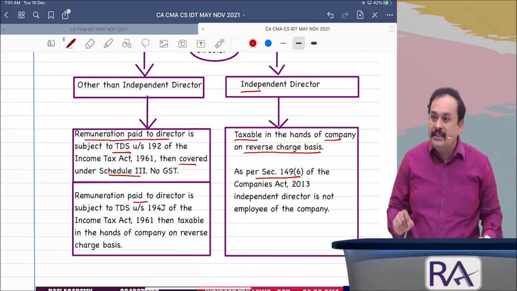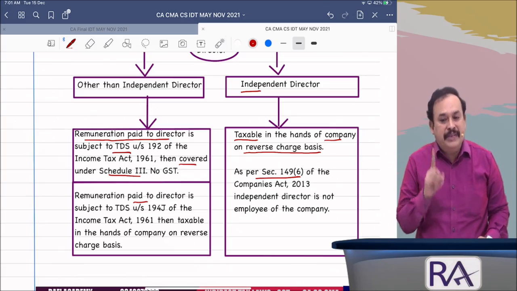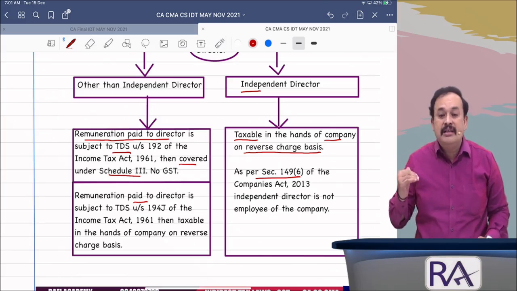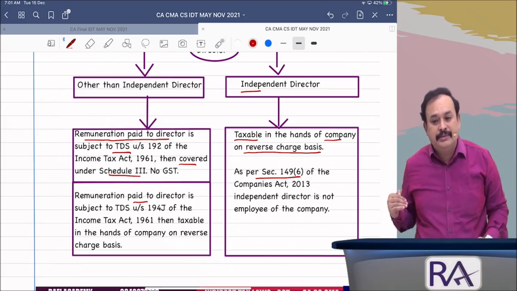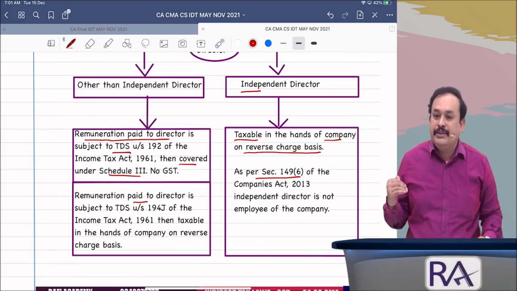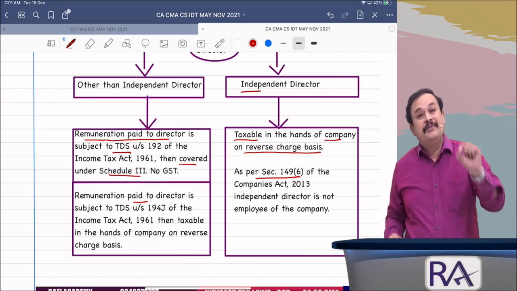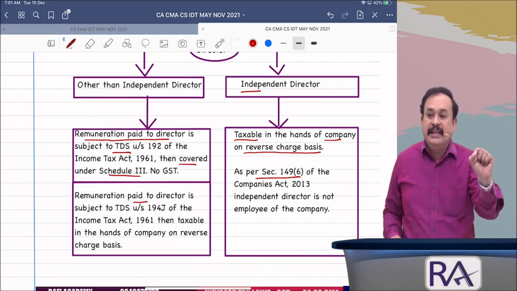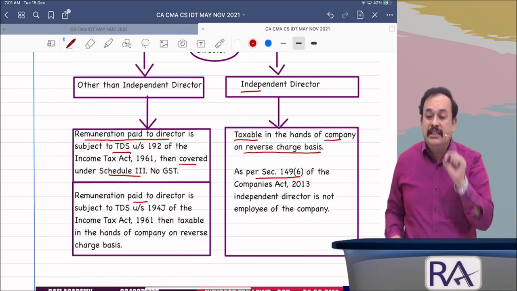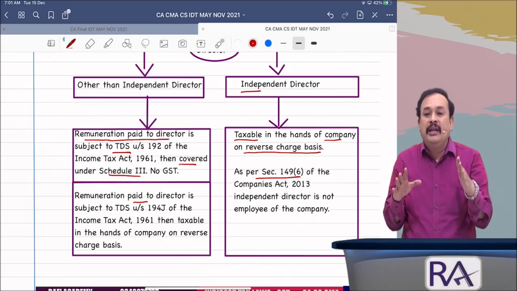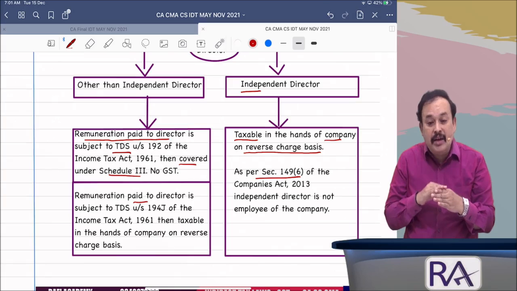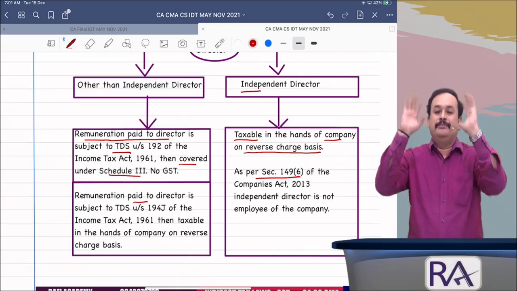Director's remuneration in the name of sitting fees does not come under the head salary under the Income Tax Act. If that is the case, it falls under income from other sources. If that is the case, that particular sitting fee is a taxable supply in the hands of the company under RCM.